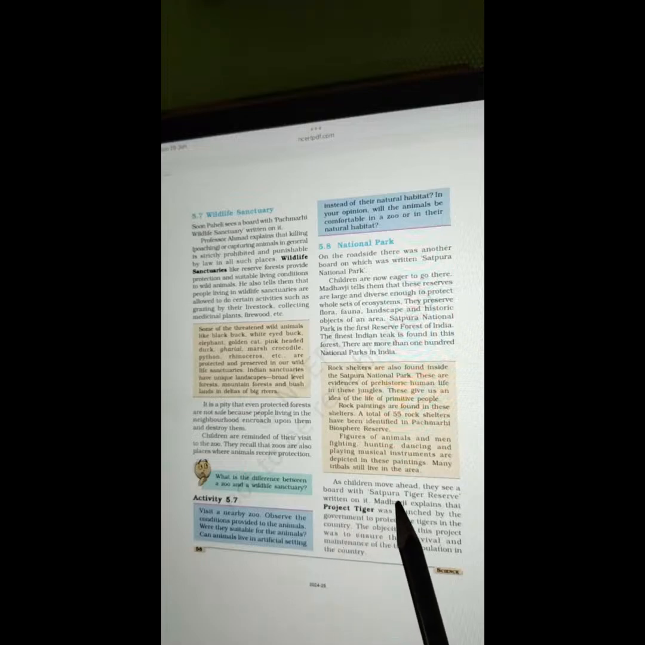As the children move ahead, they see the board with Satpura Tiger Reserve written on it. Madhavji explains that Project Tiger was launched by the government to protect the tigers in the country. The objective of this project was to ensure the survival and maintenance of the tiger population in the country.